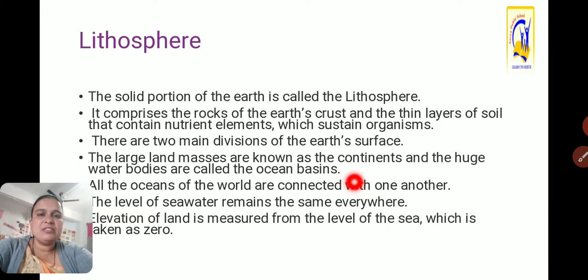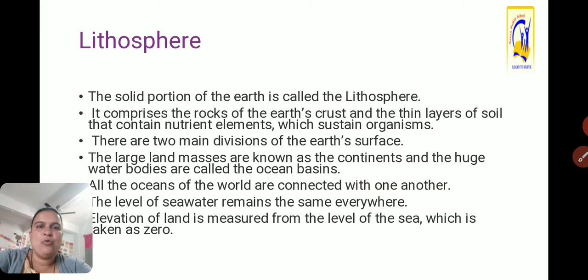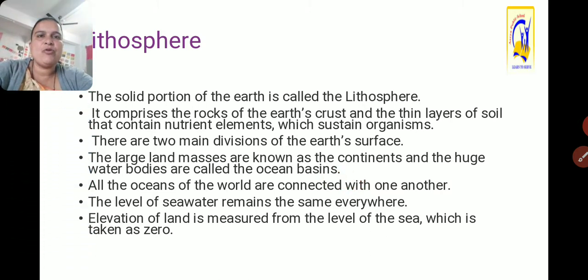The land division is called the continents, and the water portion we divide into 5 major oceans. As well as, how many continents are there?